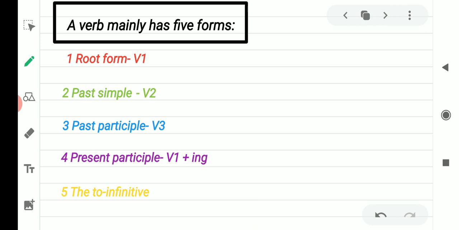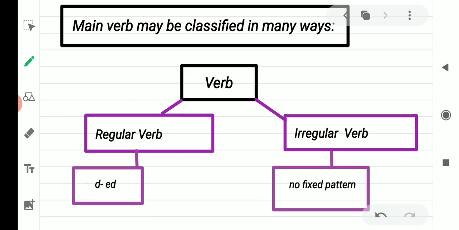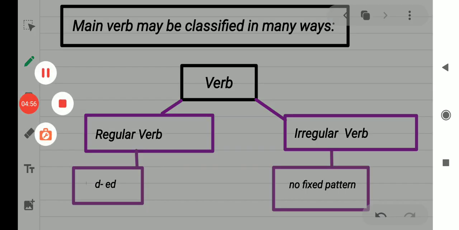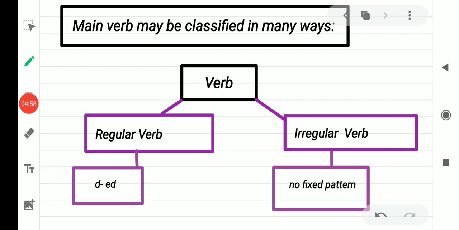Now come to our main topic. Verbs can be classified in many ways that you can see on your screen. Main verb can be classified into many ways. For example, transitive and intransitive verb, finite and non-finite verb, regular and irregular verb. Here we shall study regular and irregular verb. You must know what is a regular verb and what is an irregular verb.